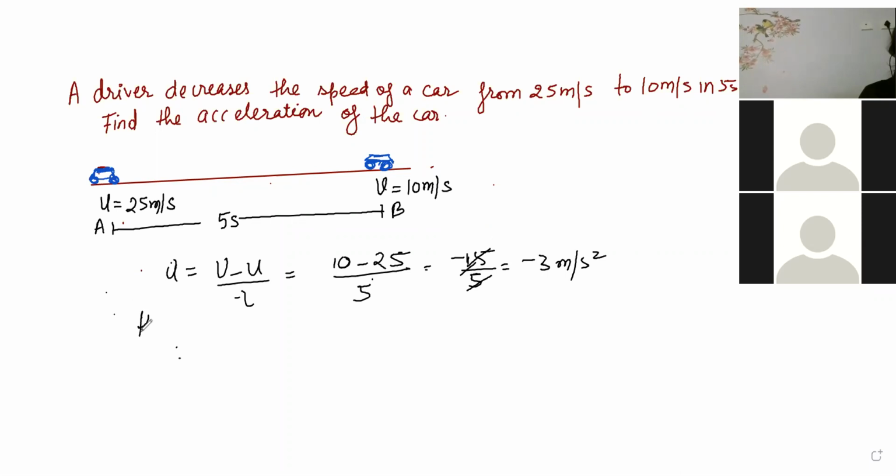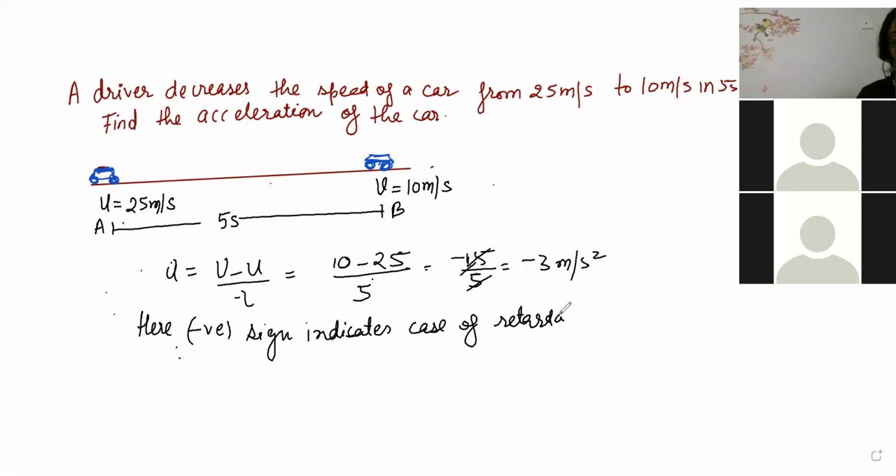So here, the negative sign indicates the case of retardation. Case of retardation here means your car is trying to slow down.